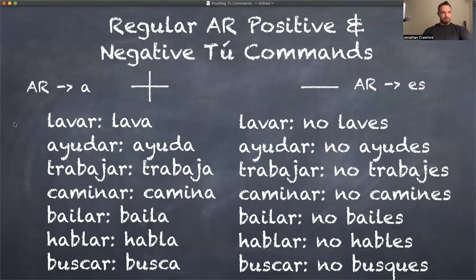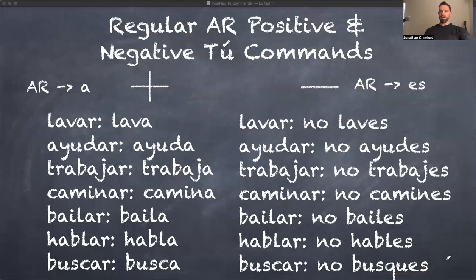Something to point out right here, just for the fun of it. Notice that buscar has a C. Busca. But it says no busques. Well, the way you spell que in Spanish is Q-U-E. So when you say no busques, you have to spell it with Q-U-E.